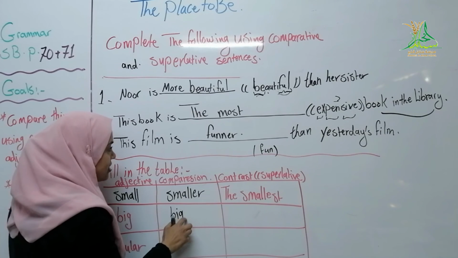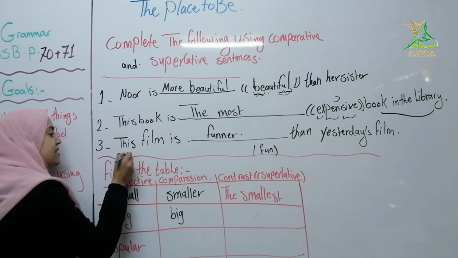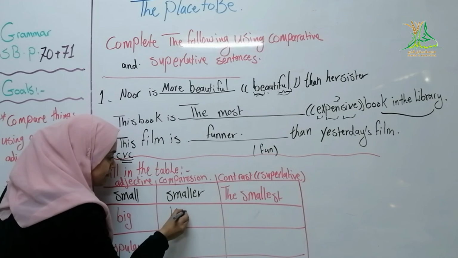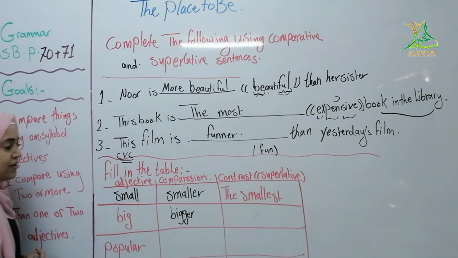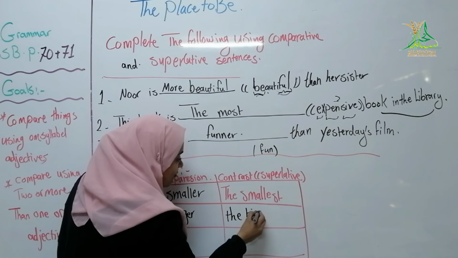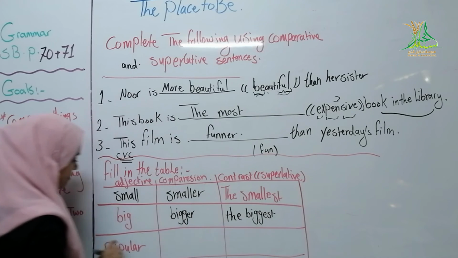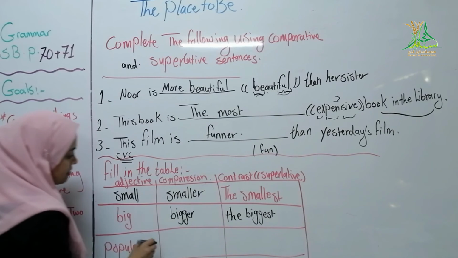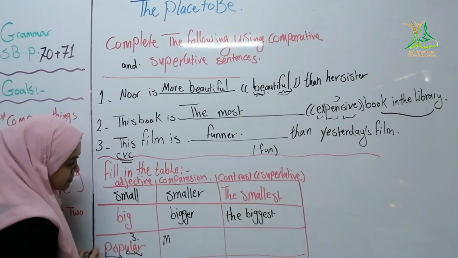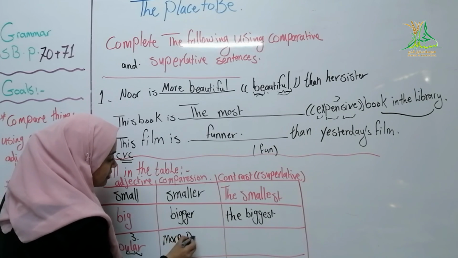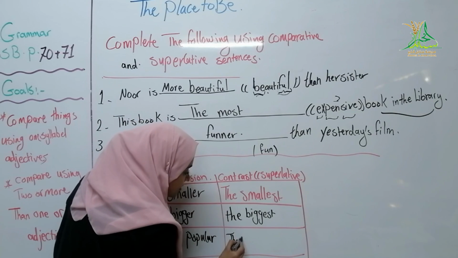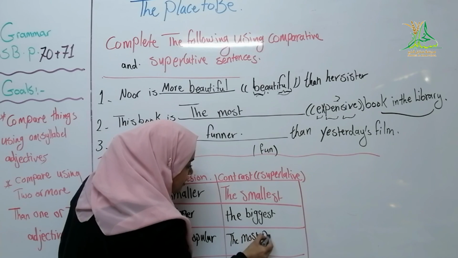Consonant, vowel, consonant. How do you remember the grammar rule? CVC. When we add anything to a word which has CVC, we should double the last letter: bigger and the biggest. Popular: how many syllables? Three syllables. So more popular, and the most popular.